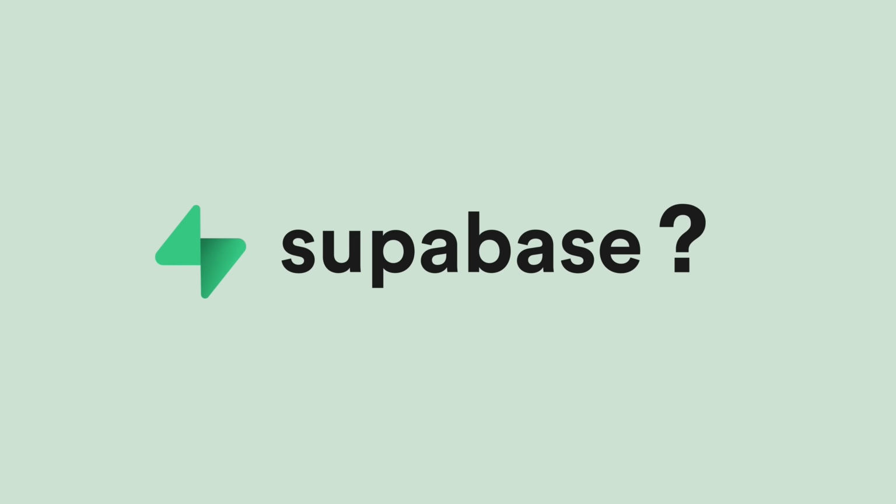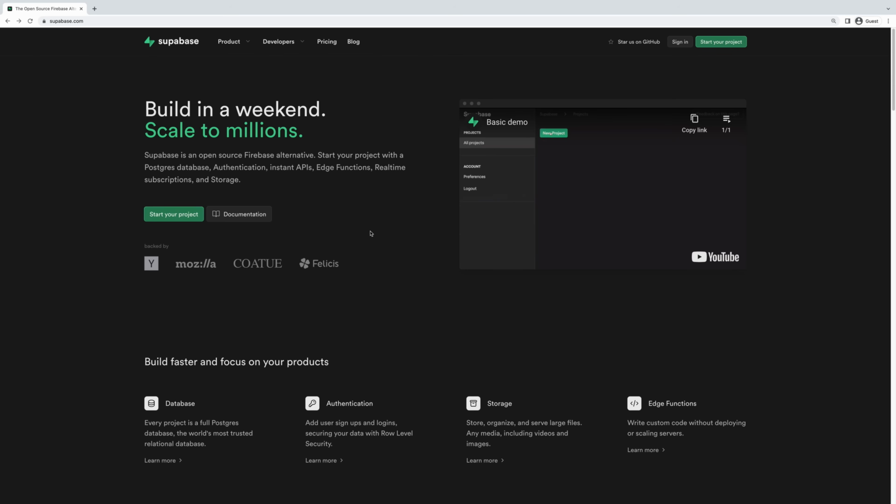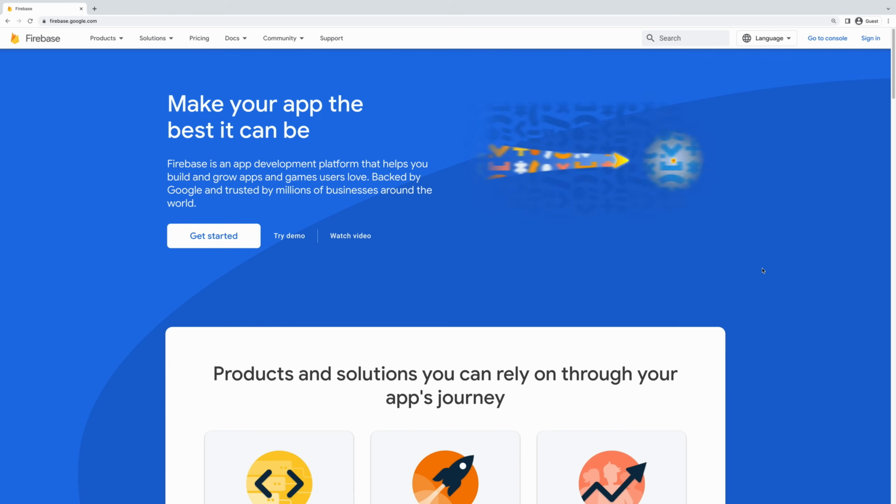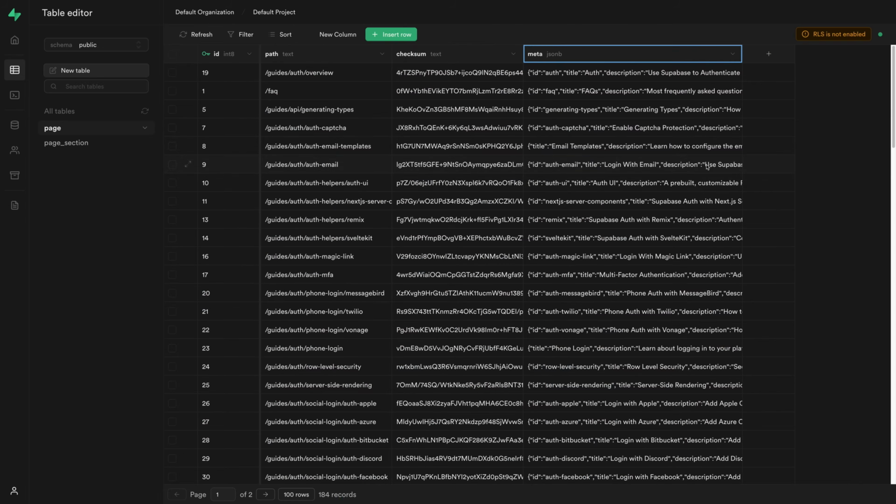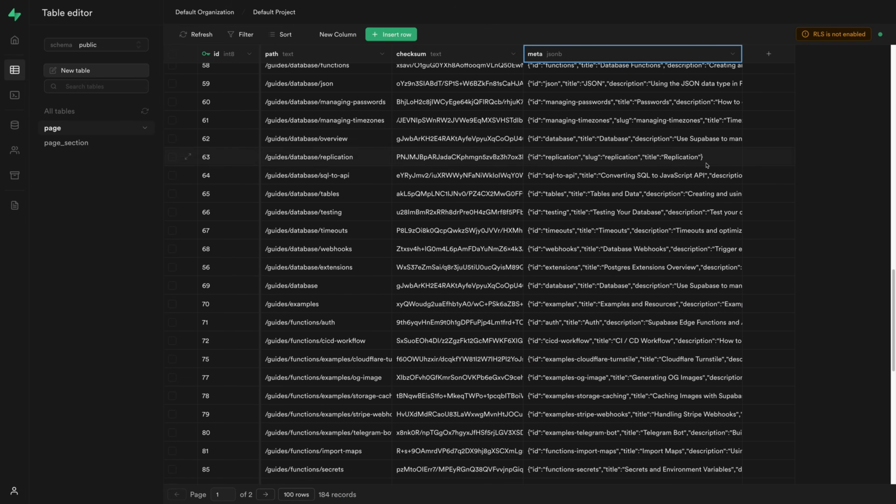By the way, who is Supabase? Supabase is an open source Firebase alternative. You can use Supabase as basically the backend provider for your platform in the same way that you could use Firebase to do that. The difference is though, apart from being open source, and the number one thing I love about Supabase is that the entire platform is actually built on Postgres, one of the leading production grade SQL databases.